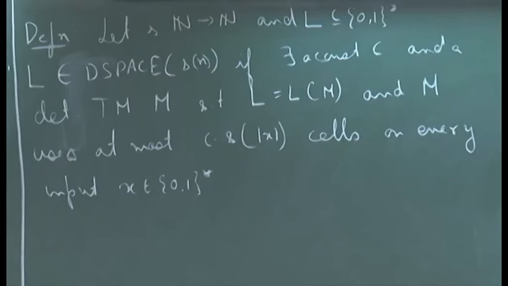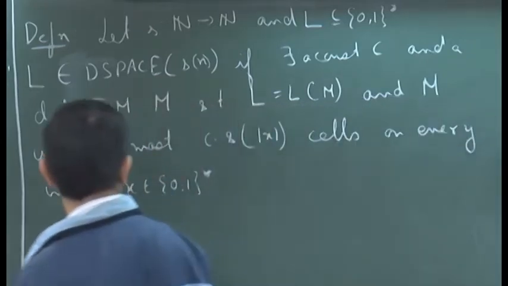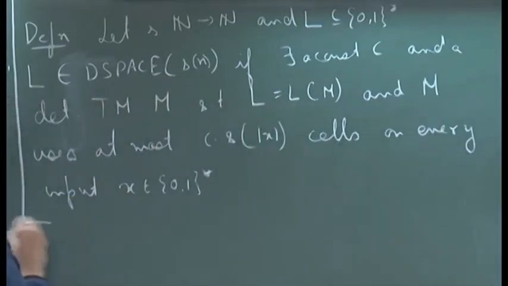So, similarly we can define the class N space as well. I will not write down the entire definition.